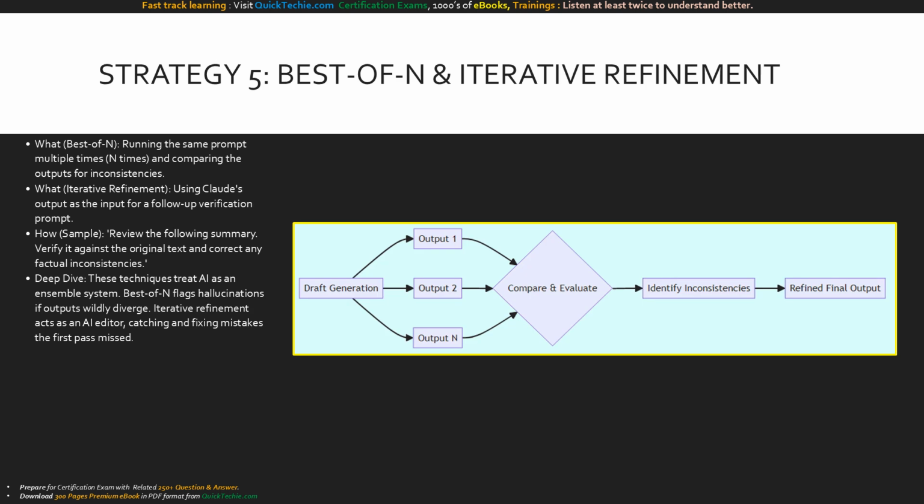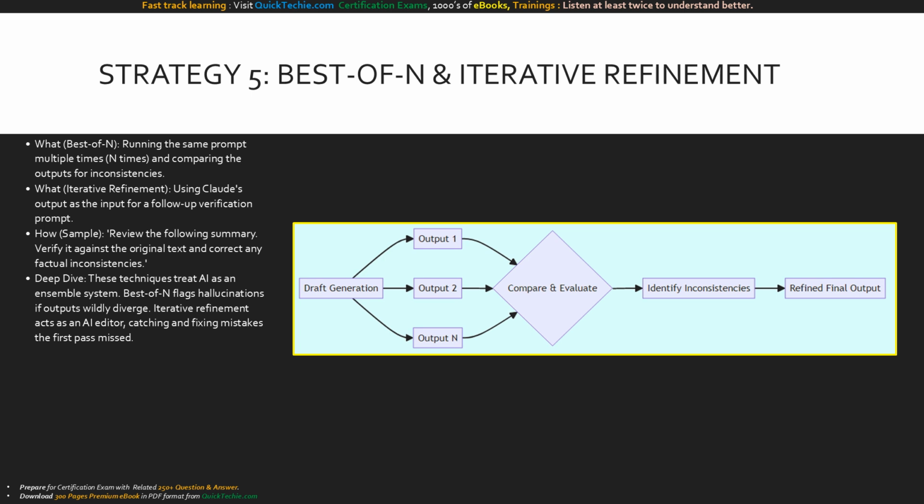Next, we have two powerhouse architectural strategies: best of n verification and iterative refinement. Best of n means running the exact same prompt multiple times. If Claude gives you 3 completely different answers, you instantly know the model is hallucinating or guessing. It's a fantastic automated consistency check.